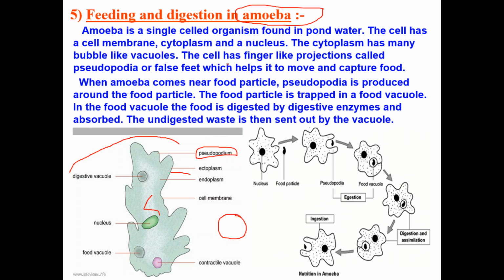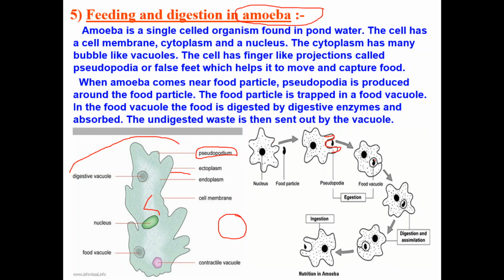So how does the amoeba take food? We have hands and a mouth, so many parts to take food, to digest food, and we assimilate food. But what about single-celled organisms like the amoeba? You can see the diagram here. First the amoeba identifies the food particle, then it slowly stretches both fingers. In the second diagram you can see both fingers are stretched, and it goes near to the food.